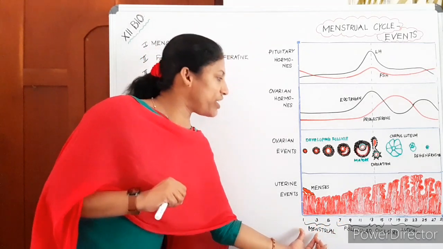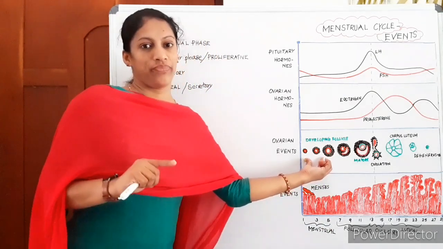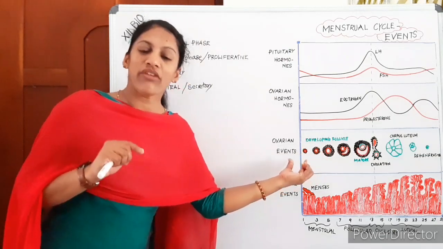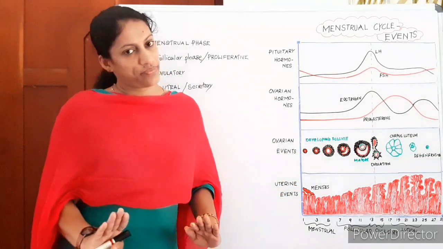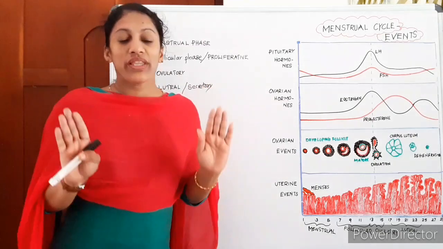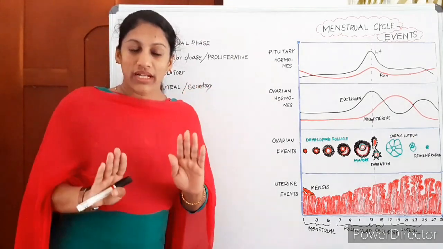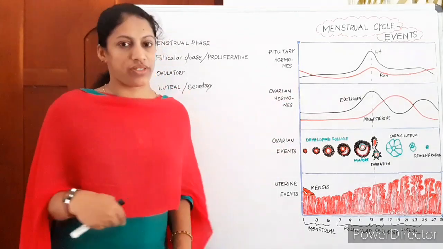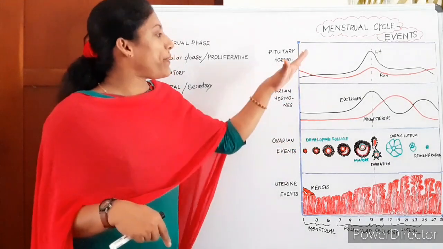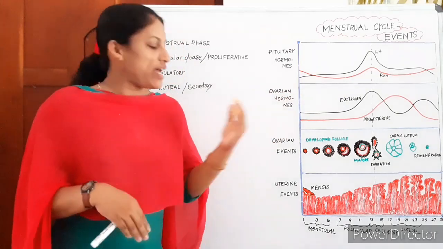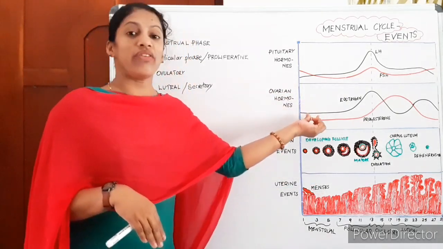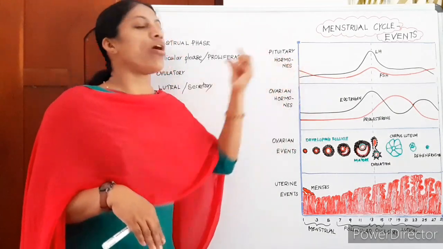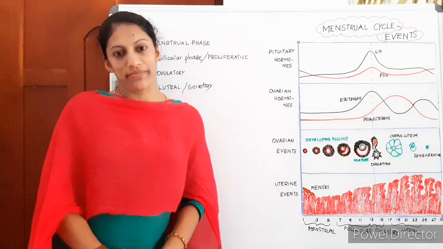Then during the menstrual phase, what happens to the ovary? The ovary is with its primary follicles at this period, which have to develop to the following stages. Then what happens to the hormone levels? During this time, the ovarian hormone levels are normal. Then pituitary hormone levels are also normal.